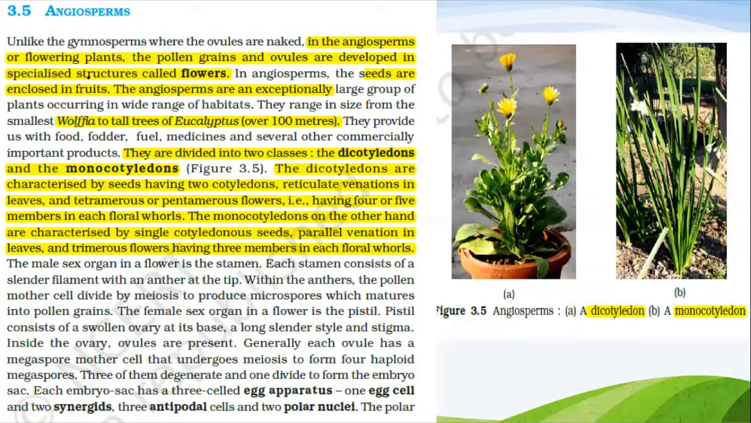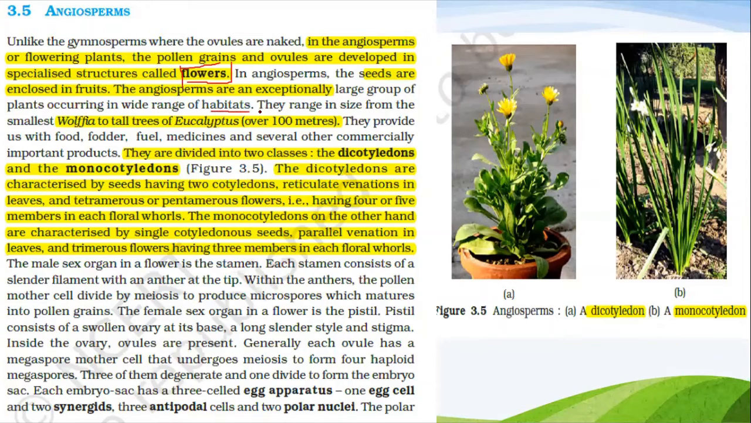Angiosperms. Unlike the gymnosperms where the ovules are naked, in the angiosperms, the flowering plants, the pollen grains and ovules are developed in a specialized structure called flowers. In angiosperms, the seeds are enclosed in fruits. The angiosperms are an exceptionally large group of plants occurring in a wide range of habitats.